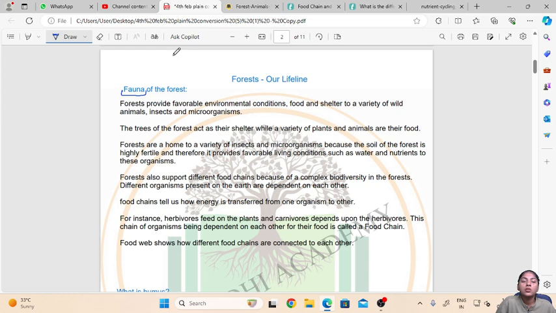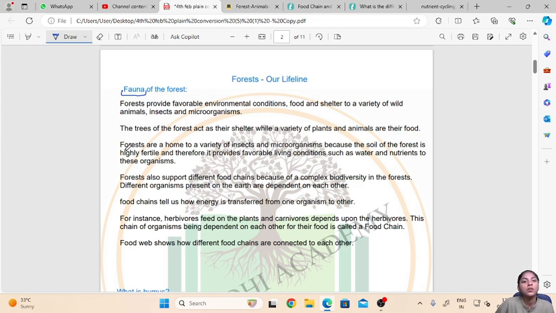Then also insects like butterflies, different kinds of butterflies, then different bugs and microorganisms, different bacteria, fungi also live in forest. Now these forests provide favorable environmental conditions like temperature, then rainfall, availability of water and food, and also place for them to stay, that is they also provide them shelter.